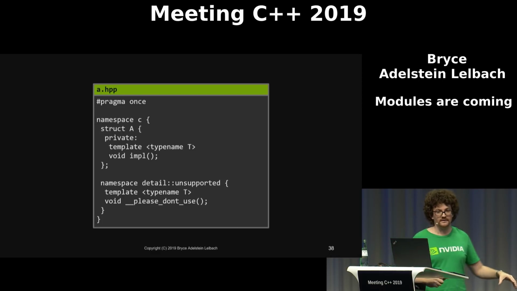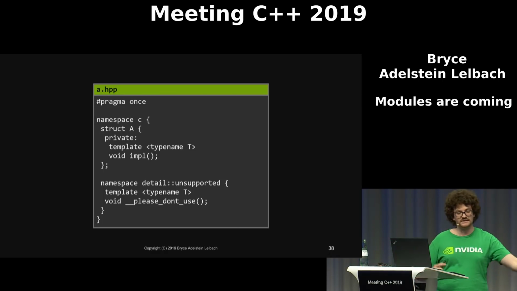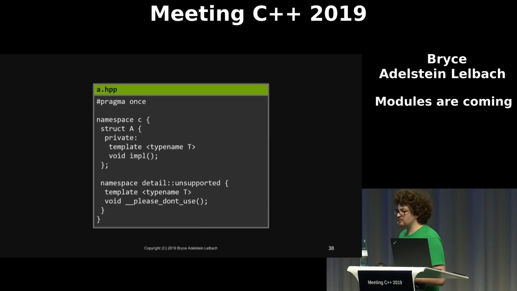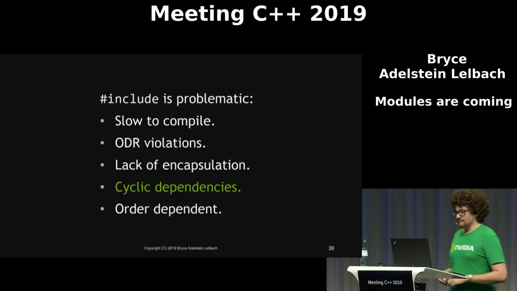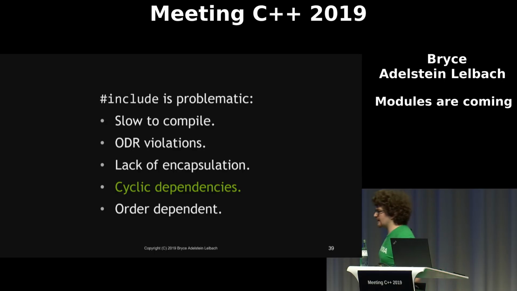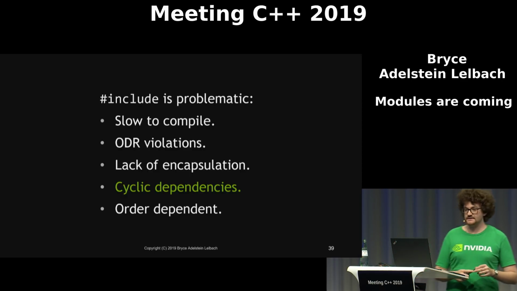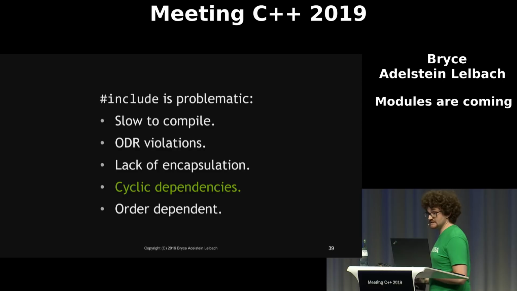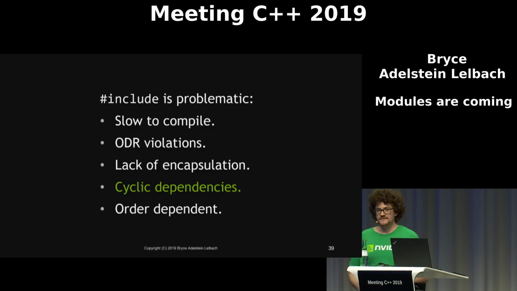If you put it in your header, even if you claim that it is an implementation detail, somebody eventually will try to use it. So this leads people who write libraries to take defensive actions to protect their names in their libraries, such as using detail namespaces or uglifying names. The textual inclusion model also does not prohibit you from creating cyclic dependencies, which is unfortunate because cyclic dependencies are bad structural design, and we should have a system that forces us to avoid them.